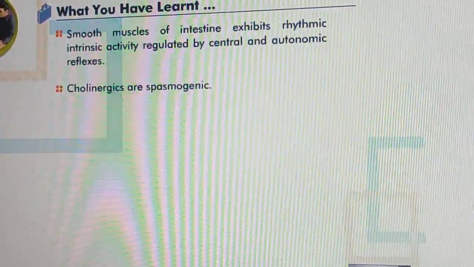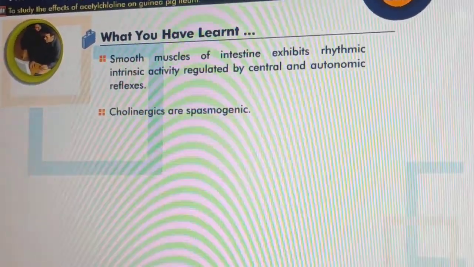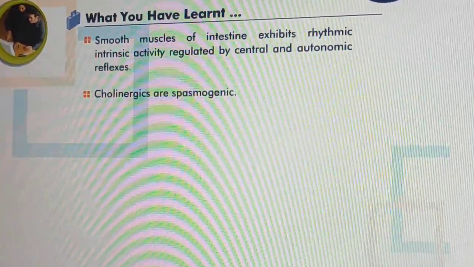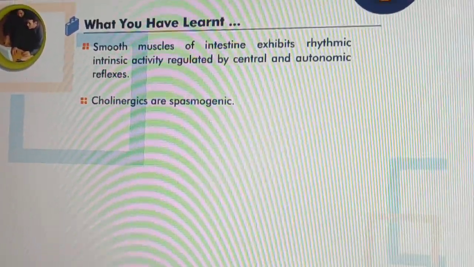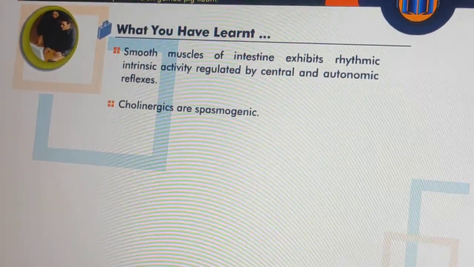You have learnt that smooth muscles of intestine exhibit rhythmic intrinsic activity regulated by central and autonomic reflexes. Cholinergics are spasmogenic.